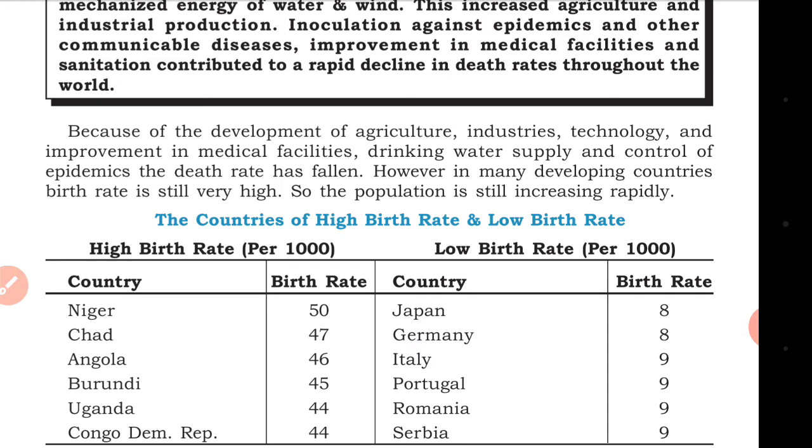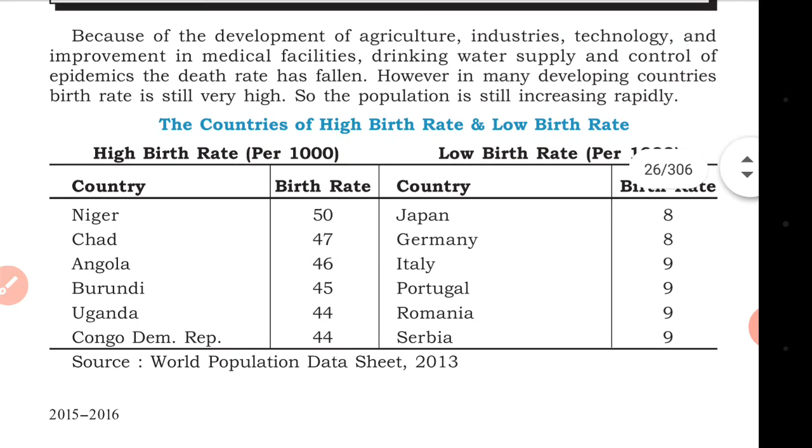In many developing countries, the birth rate is still very high, so the population is increasing. Look at this: high birth rates in Niger at 50, Chad at 47, Angola at 46, Burundi at 45, Uganda at 44, and Democratic Republic of Congo at 44. Low birth rates are in Japan, Germany, Italy,